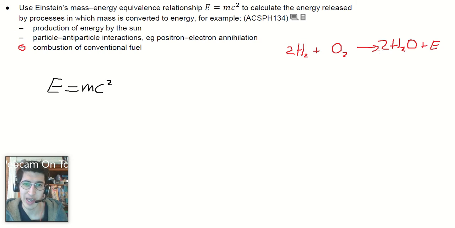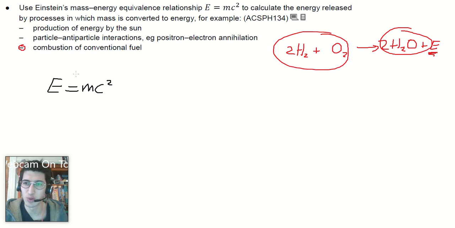If you calculate the exact amounts of mass in every molecule, and you minus this side from this side, you get an amount of mass left over, which is equivalent to energy. Same principle applies in all the situations. Let's go through a couple.